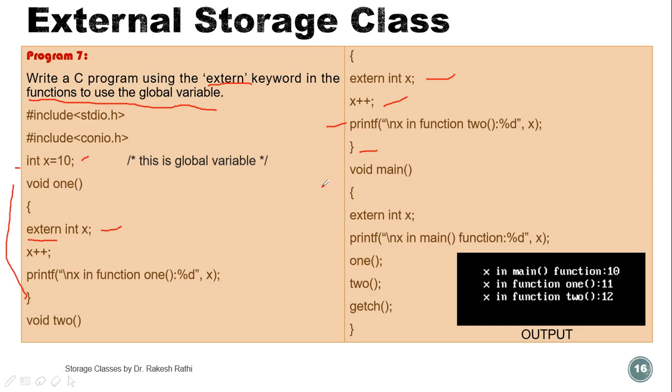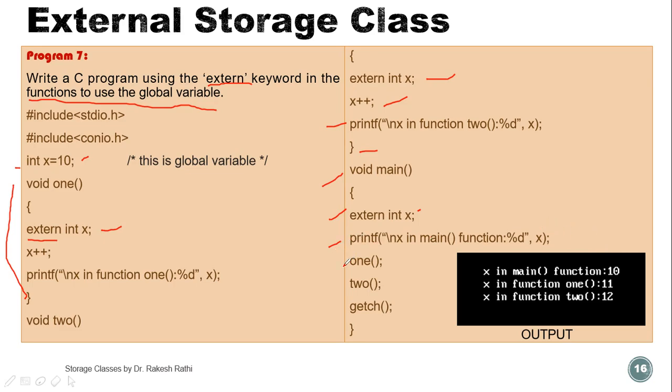Now void main, this is the main program. Again we are declaring extern int x. So printf in main function x. Here when we execute this program, this printf statement gives the value of x in main function is 10, because here we have initialized the value of x as 10, so it will print 10.